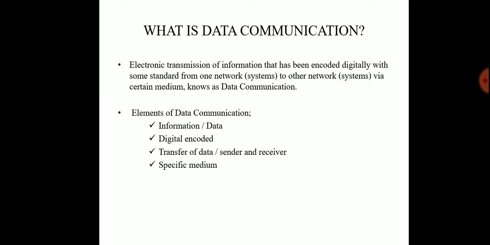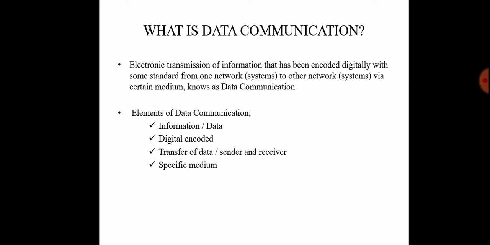The electronic transmission of information that has been encoded digitally, from one network to another network via a certain medium, is known as data communication. So the elements of data communication are: number 1, information or data, which is the initial data in the network.